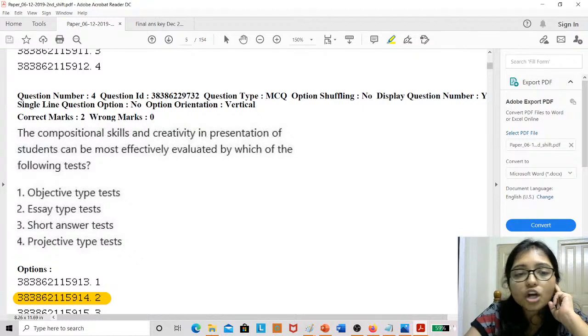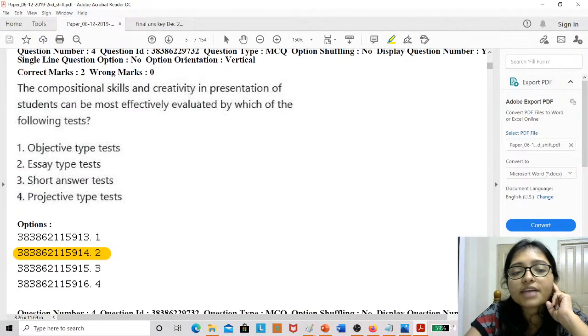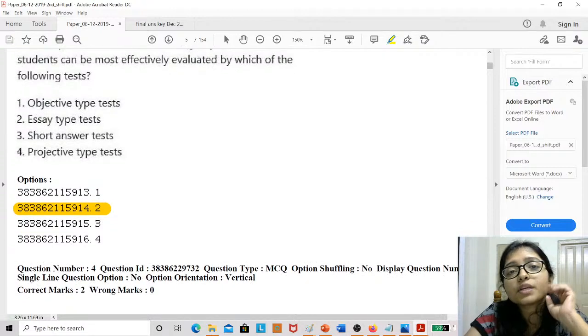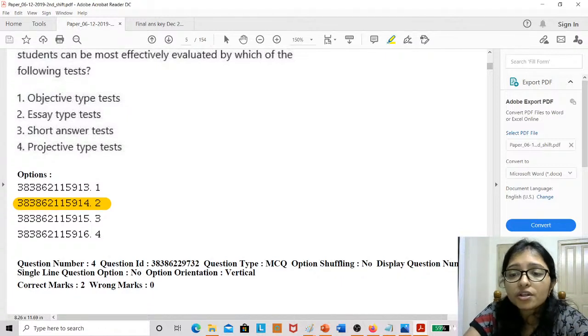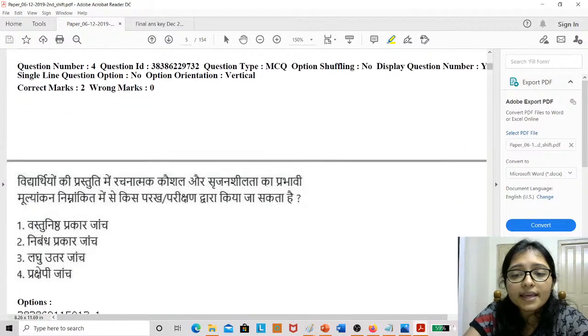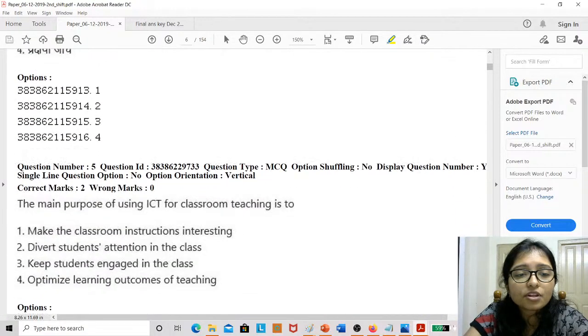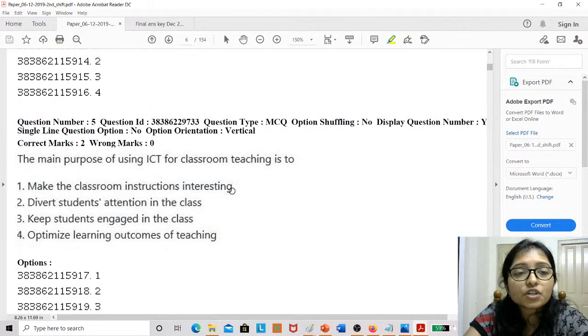Okay, not project. Projective type test means when you are showing your project, you can be good in the project, but your compositional skill is not good. Yes, now everyone is giving the answer for the next question. The next question is ICT, where we can use ICT.